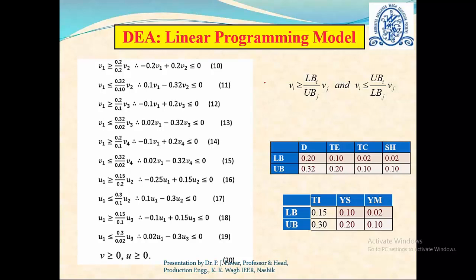Then if you see this particular equation, what is this equation? This is Vi should be greater than or equal to LBi upon UBj into Vj. Now here we understand V are the coefficients